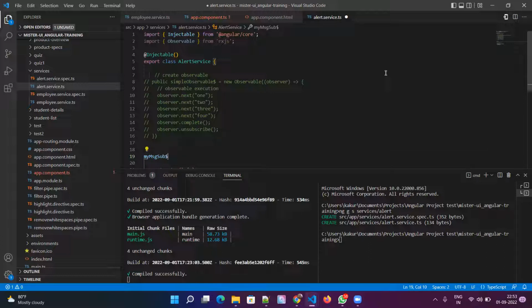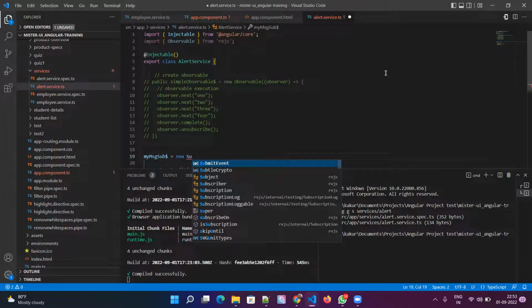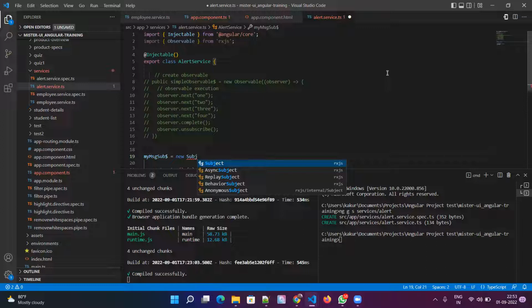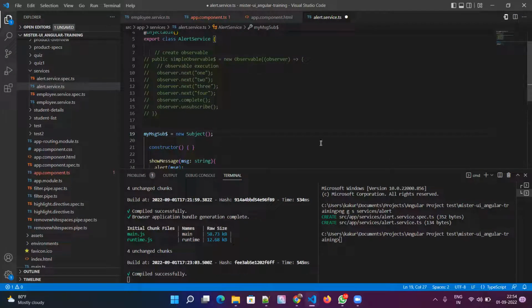I put a dollar symbol just to follow the best practice, and then I want to initialize it with a subject. And if you see, subject is also from RxJS, and we have multiple types of subjects: async subject, replay subject, behavior subject, and anonymous subject. But for now let's create the plain subject, and that's it. Subject is created.